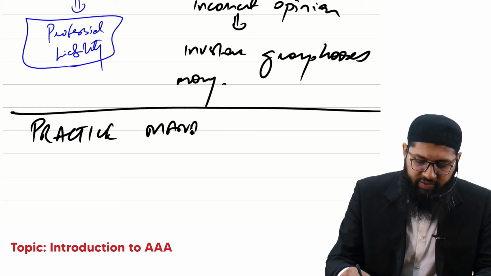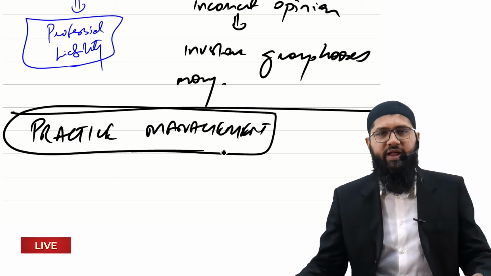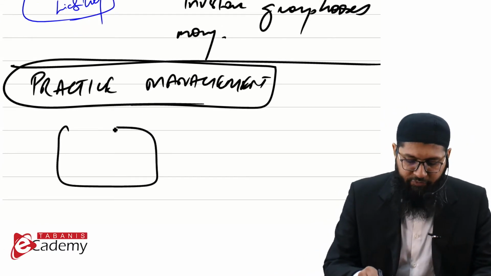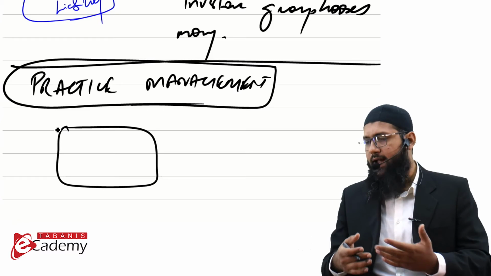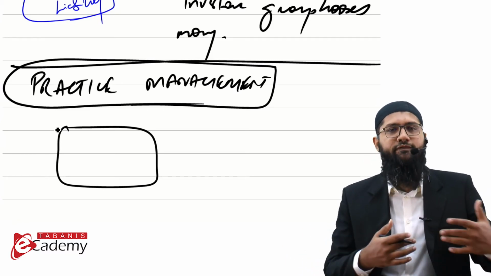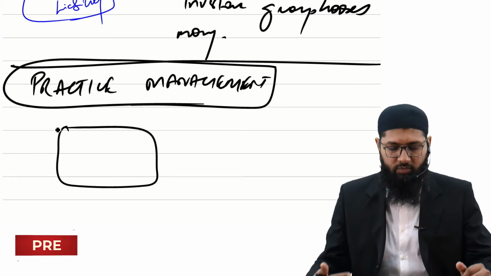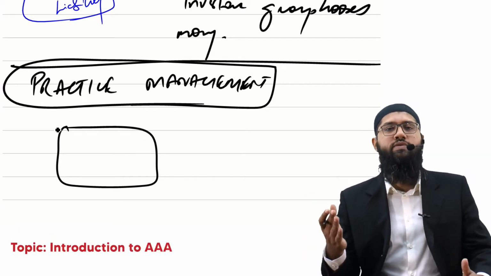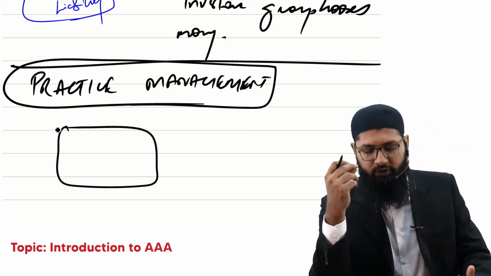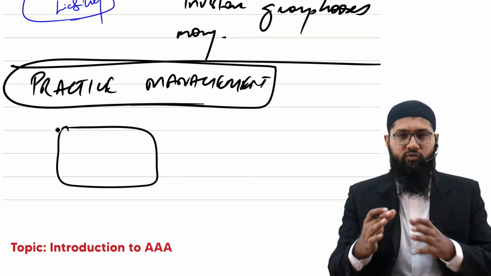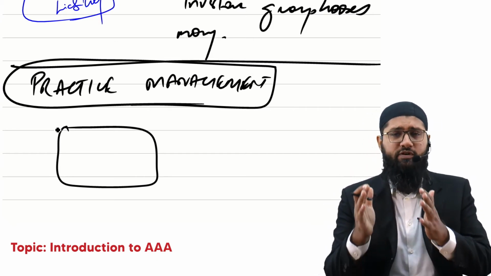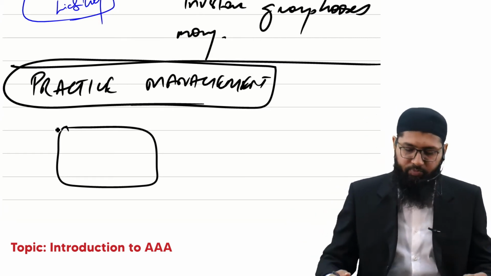As I told you, these three sections are examined in tandem. And when these three sections are examined in tandem, what is this practice management going to be? You see, if you are an accountant and you are running a firm, that means your firm is going to be termed as your audit practice. And a person who is working in a firm or who is running a firm is said to be in practice. So when we say the word practice, that means you are part of an audit firm, a consultancy firm, accountancy firm, taxation firm. That's what practice is.